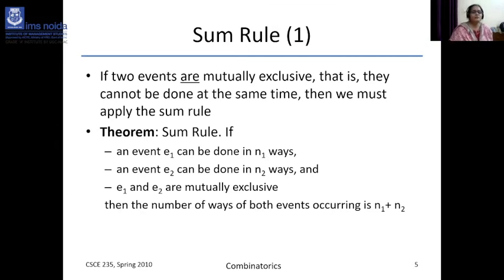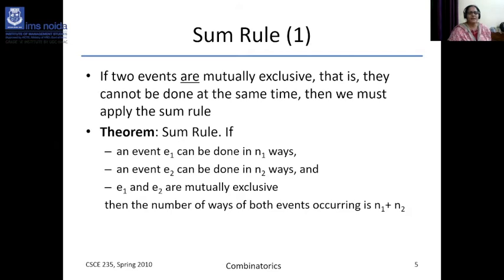If two events are mutually exclusive, again, what is mutually exclusive? If A and B are two sets, then A intersection B equals phi, that means they are mutually exclusive sets. Phi means null. There is no element common between A and B. So you can say that the events A and B are mutually exclusive. They cannot be done at the same time.